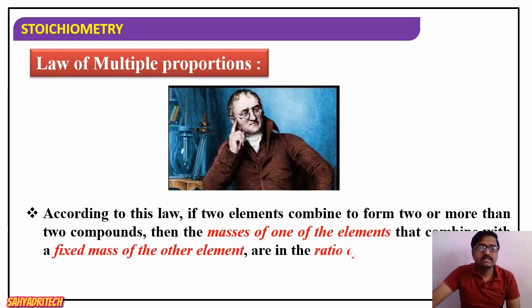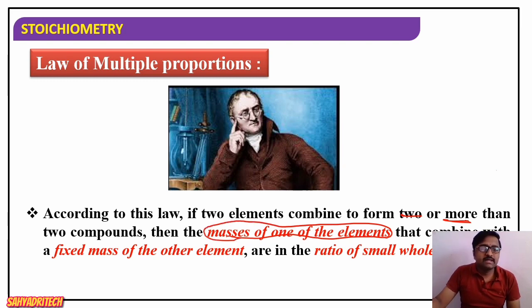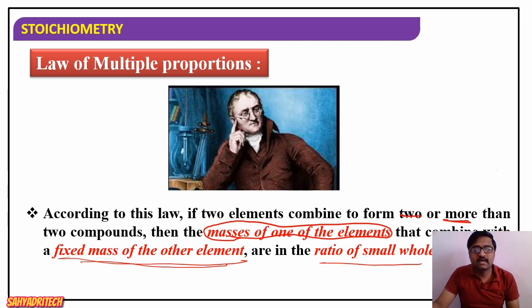So what it says, if two elements combine to form more than one type of compound, or I can say two or more than two compounds, then masses of one element which combines with the fixed mass of another are in a simple ratio of small whole numbers, or you can say are in the simple whole number ratio.